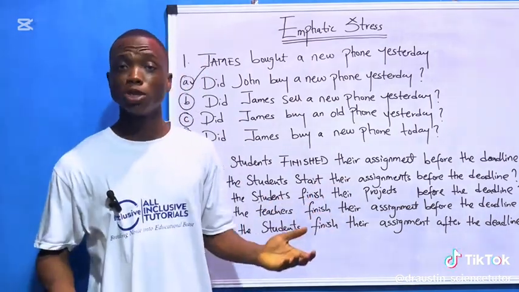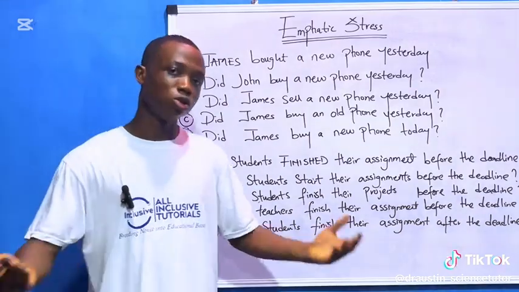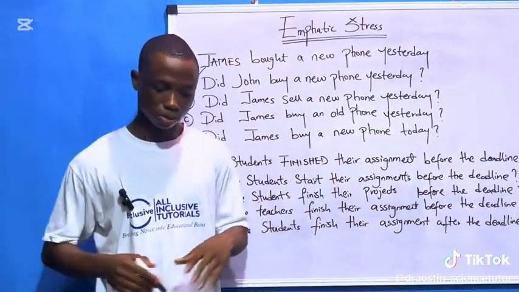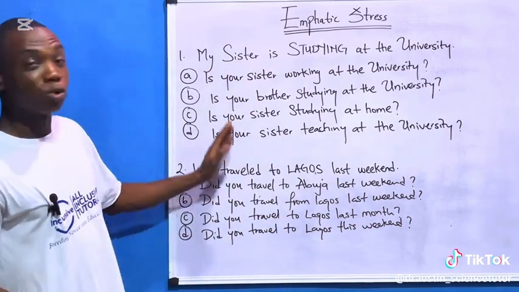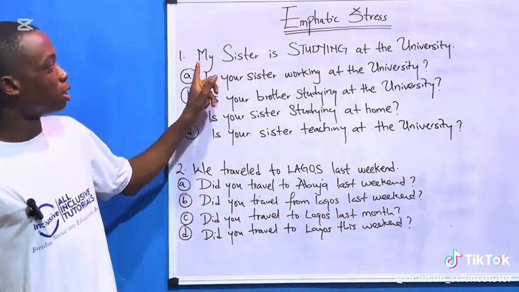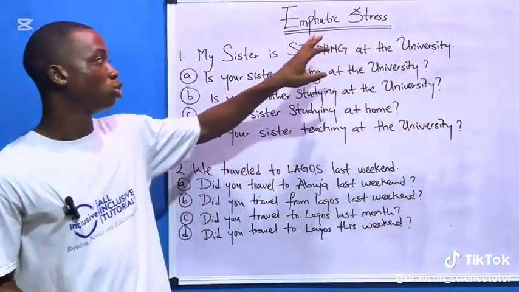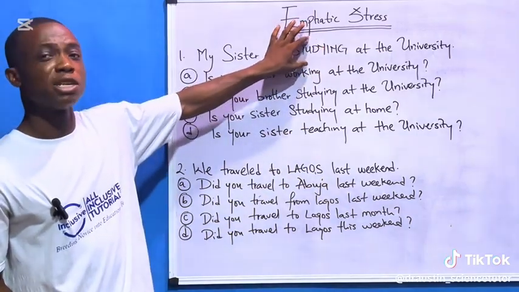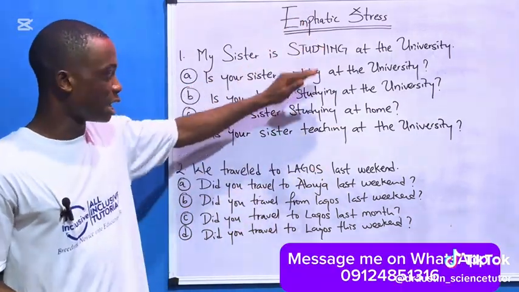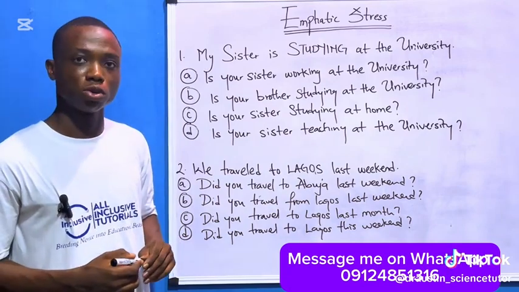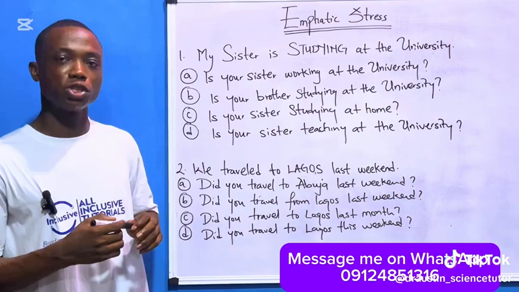You know the way we normally do it now. I'll give you 2 questions. You drop your answer in the comment section. So now, here's the classwork. Look at the question very well. The first one says, my sister is studying at the university. Look at where the emphasis was. That's why it's written in capital letter. So what's now the answer to the question? Drop your answer in the comment section.